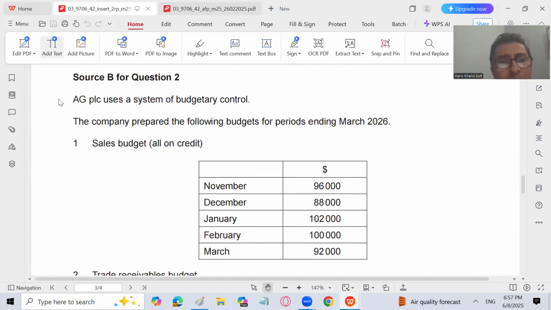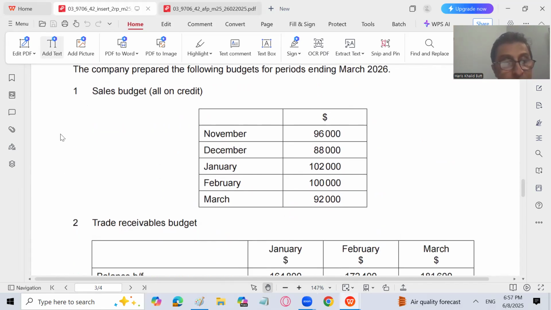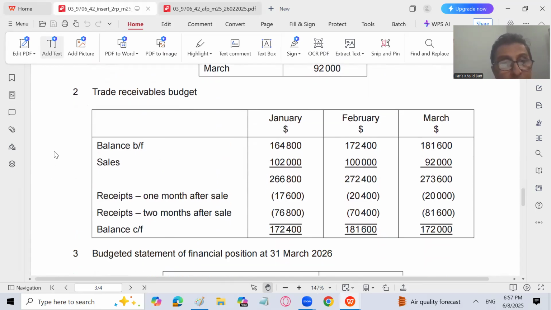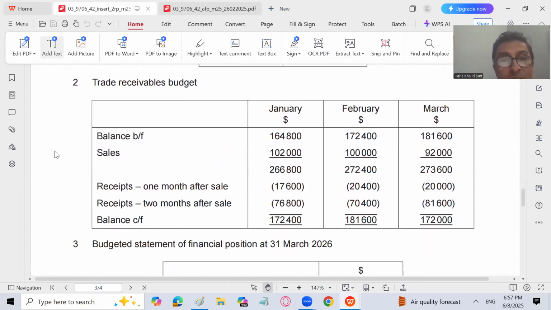AG Public Limited Company uses a system of budgetary control. The company prepared the following budgets for periods ending March 2026. The sales budget is given, all on credit: November, December, January, February, March. The trade receivable budget is already prepared for January, February, and March. Balance brought down is given, then credit sales, receipt 1 month after sale, receipt 2 months after sale, and balance carried down. So it means there is no discount allowed in the question.